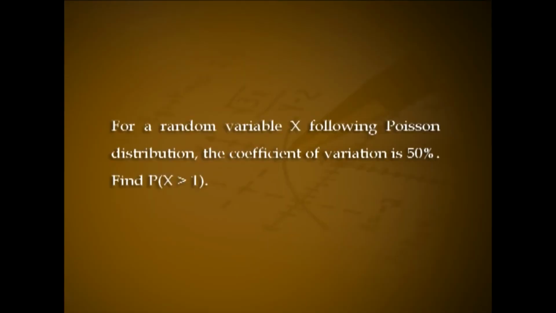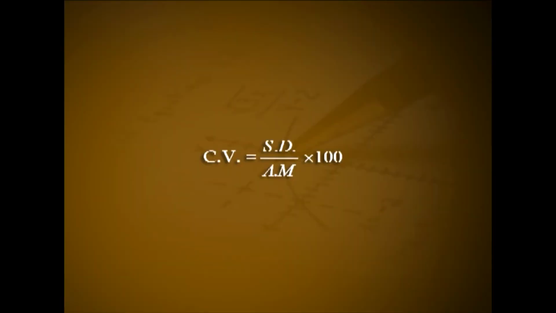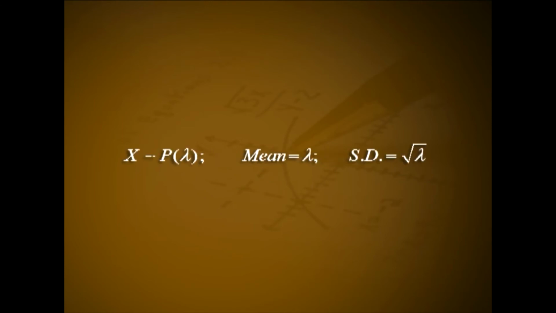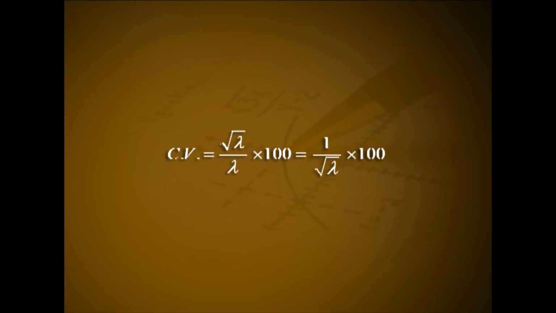Problem 8. For a random variable x following Poisson distribution, the coefficient of variation is 50%. Find p of x greater than 1. Solution. Coefficient of variation CV equal to standard deviation by arithmetic mean into 100. For x follow Poisson lambda, mean equal to lambda and standard deviation equal to root lambda. Hence, CV equal to root lambda divided by lambda into 100, that is equal to 1 by root lambda into 100.